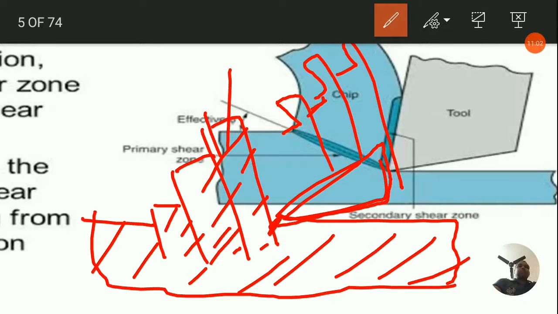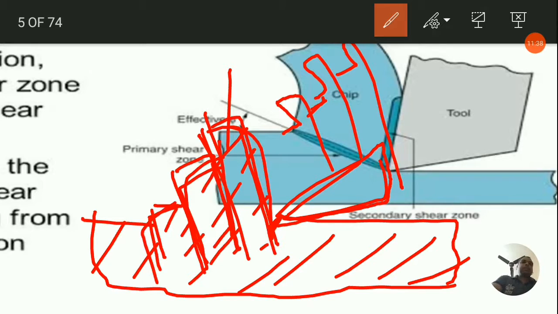As you can see over here, he considers the undeformed metal as a stack of cards which would slide over one another as a wedge shape. So this wedge-shaped tool moves under these cards. Now, though this idea is an oversimplified one, it would generally account for a number of features that are found in practice. A simple example you can consider is when paraffin is cut, blockwise slip is clearly evident, like this one.